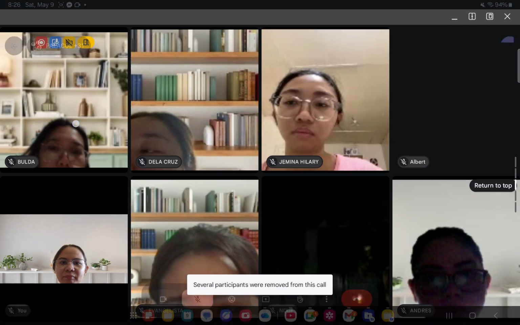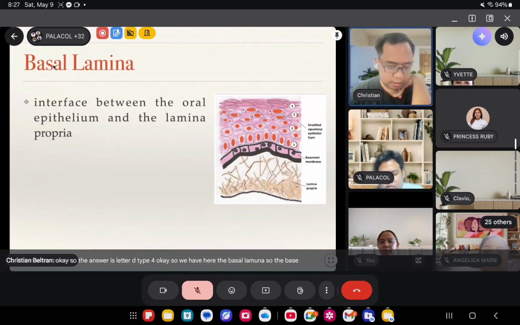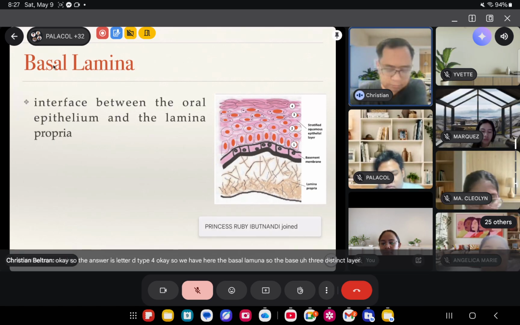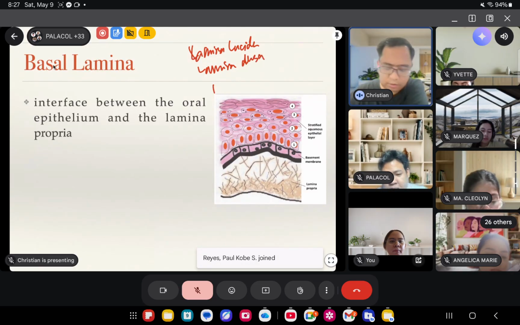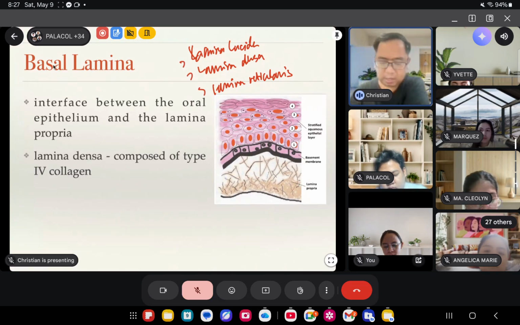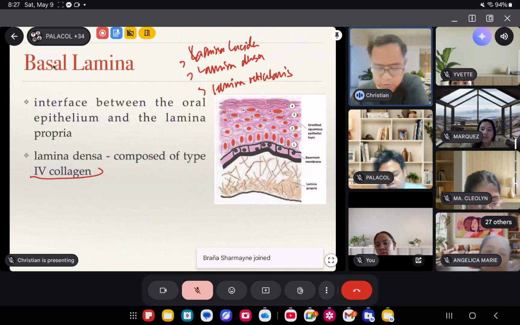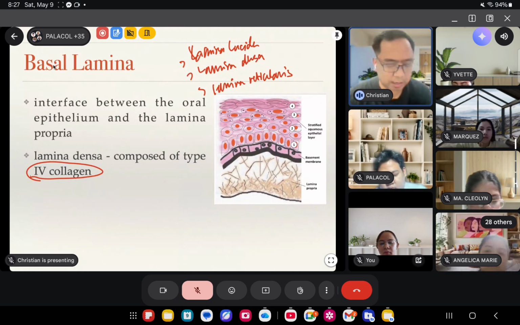So the answer is letter D, type 4. Okay. So we have here the basal lamina. The basal lamina has three distinct layers. Okay, so these are your lamina lucida, lamina densa, and your lamina reticularis. Okay, so remember this: lamina lucida, lamina densa, and lamina reticularis. And your lamina densa is composed of your collagen type 4. Okay, so it's different from your lamina propria.